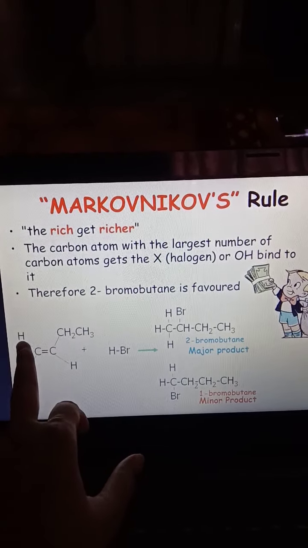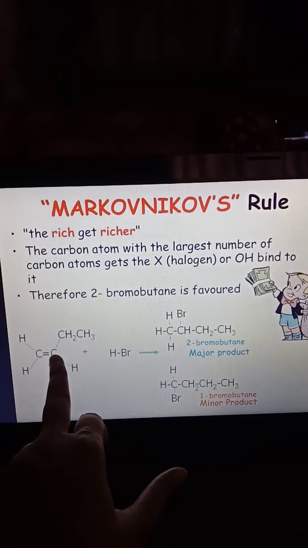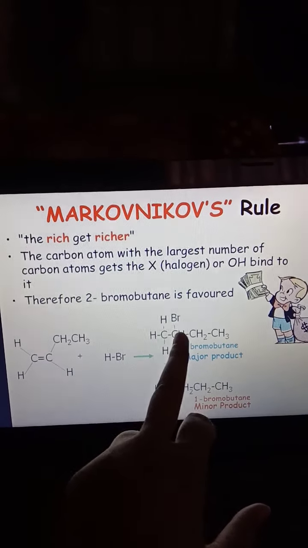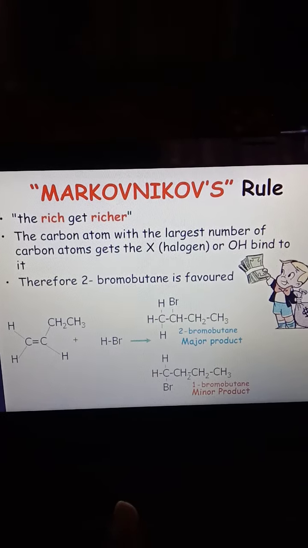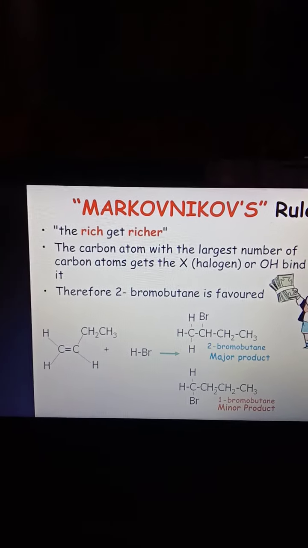For example, CH2=CH-CH2-CH3. The halogen binds to this carbon due to the presence of the bulky group here. Simply, the halogen is joined towards the branching, not the straight chain.